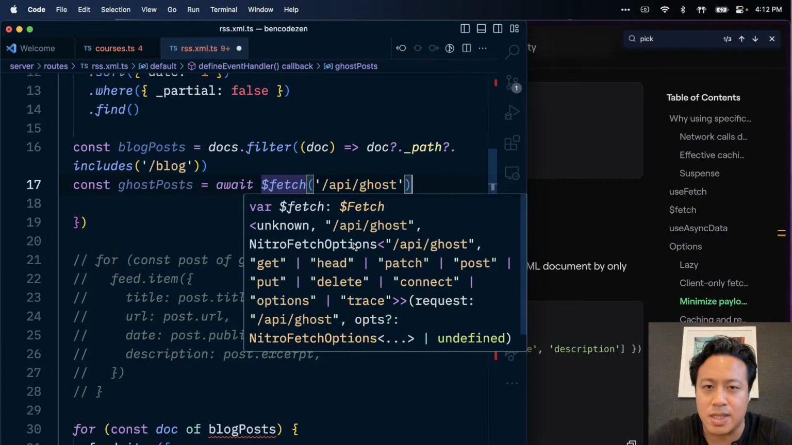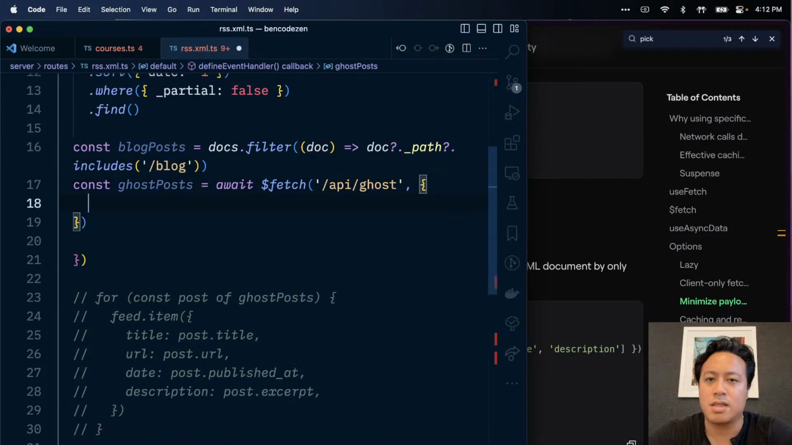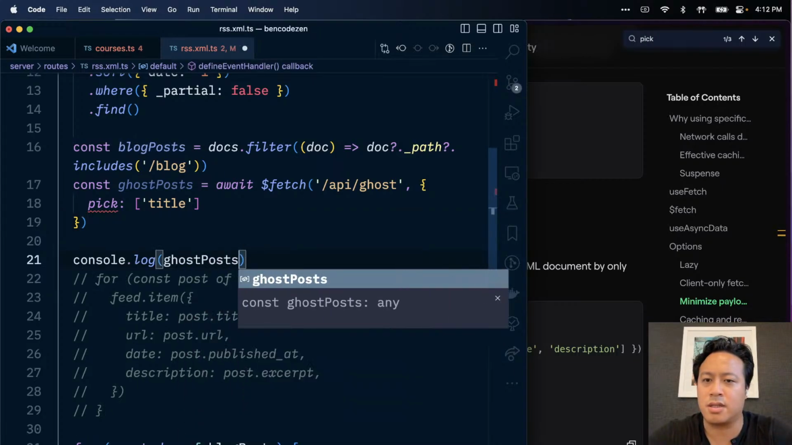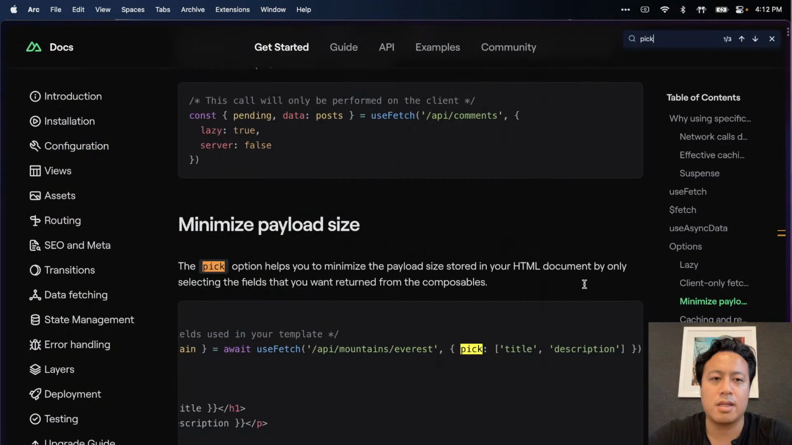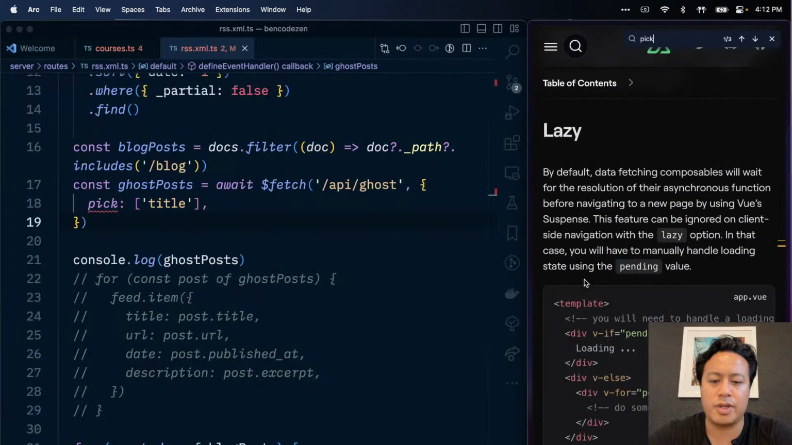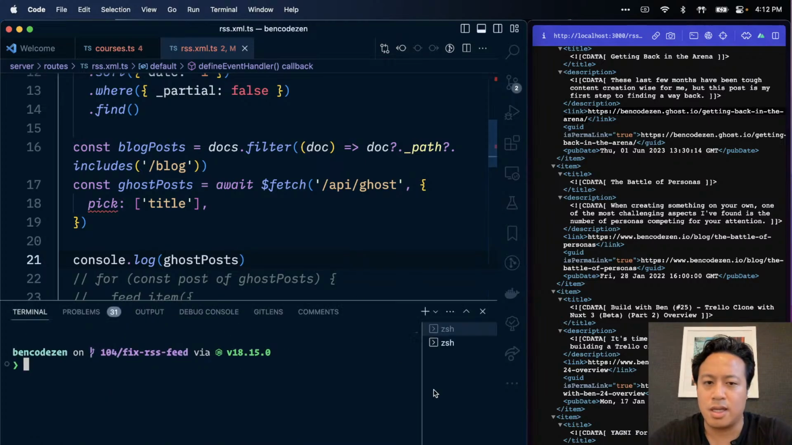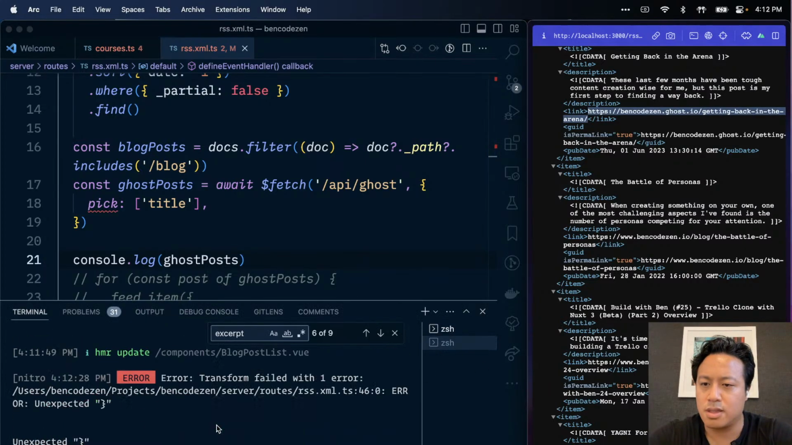Okay, there are options here, so that looks promising. We can just say title like this, and then we can log out the ghost post like that. Okay, so if we go back now to local RSS feed and check this out.